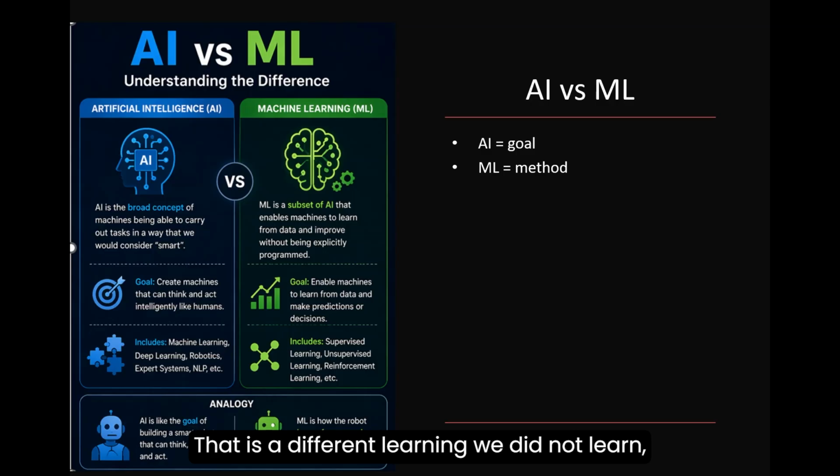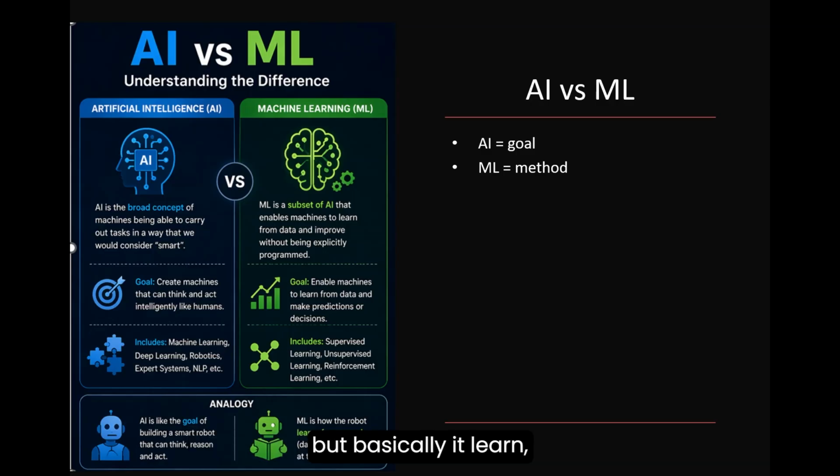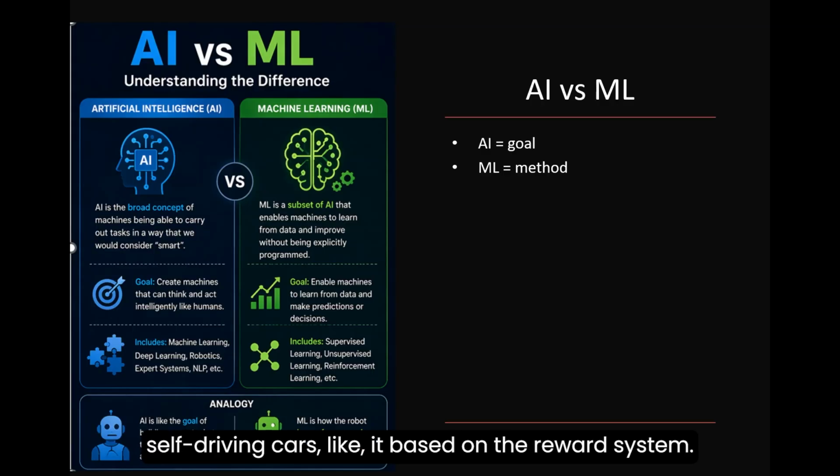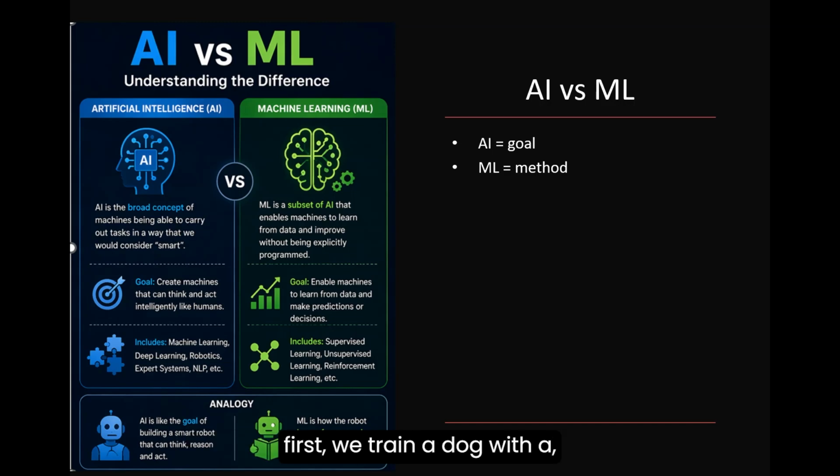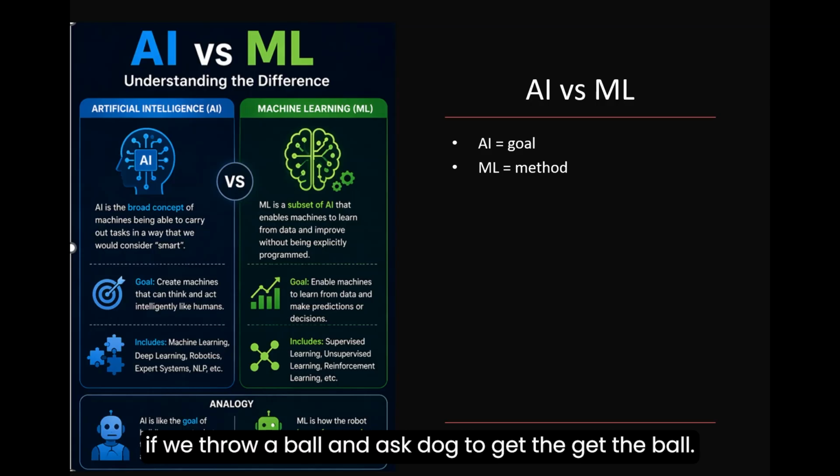learning, that is a different learning. We do not teach it directly; it basically learns based on the reward system, like it is used in self-driving cars. Like if you want to train a dog, we throw a ball and ask the dog to get the ball.